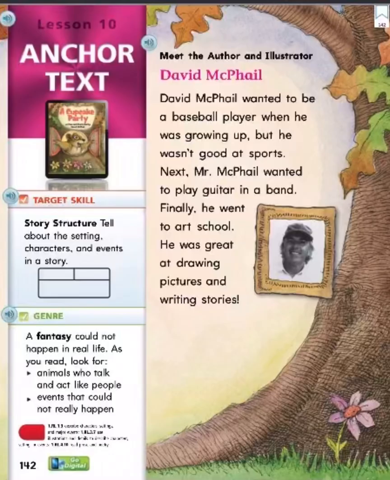Story structure. Tell about the setting, characters, and events in a story. Genre. A fantasy could not happen in real life. As you read, look for animals who talk and act like people, and events that could not really happen.